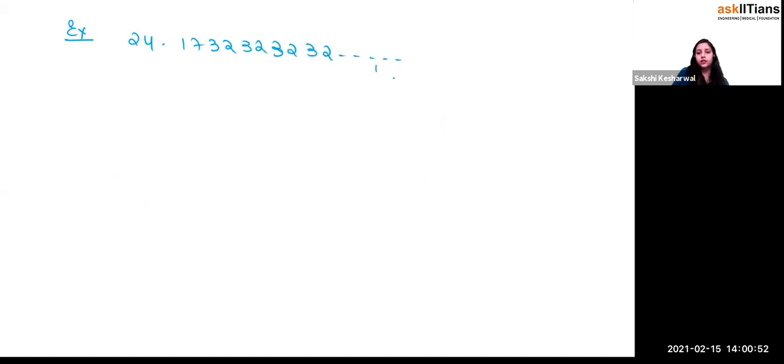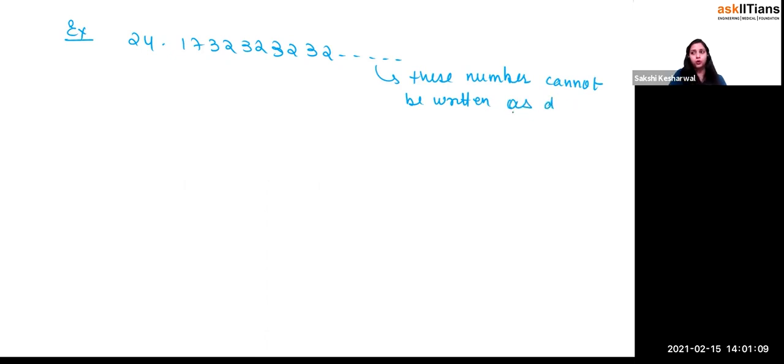So these numbers cannot be written as a decimal fraction till grade 7, or if you go with the NCERT, till grade 9.